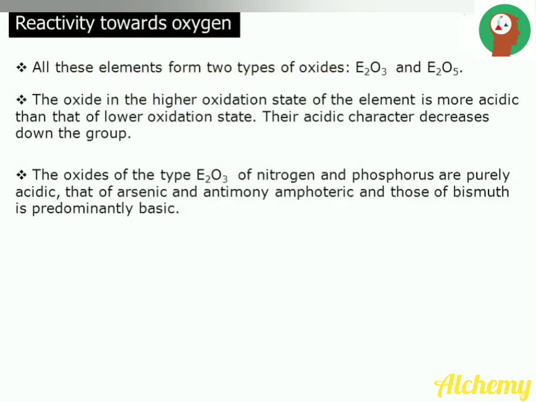The next property is reactivity towards oxygen. All the elements of the nitrogen family form two types of oxides, E2O3 and E2O5, where E is any element of the nitrogen family. For example, nitrogen forms the oxides N2O3 and N2O5.